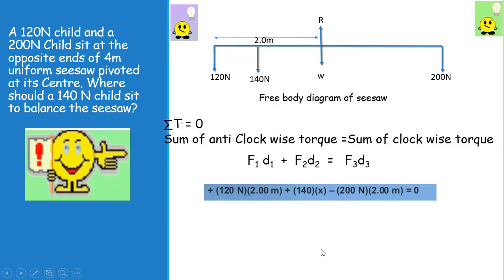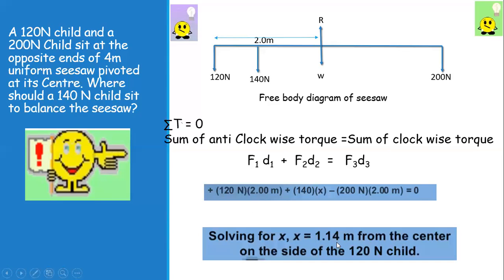Now we are going to put the values in the equation. F1 is 120, its moment arm is 2, plus 140, and its moment arm we need to calculate. If we take it to this side, that will be minus F3, which is 200, into d3, which is 2.